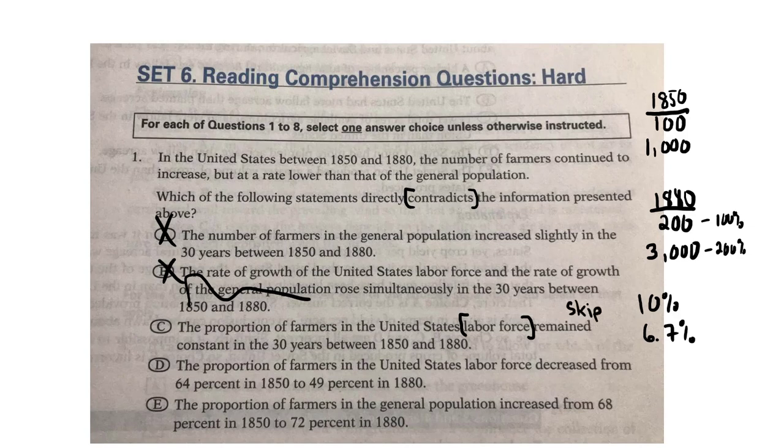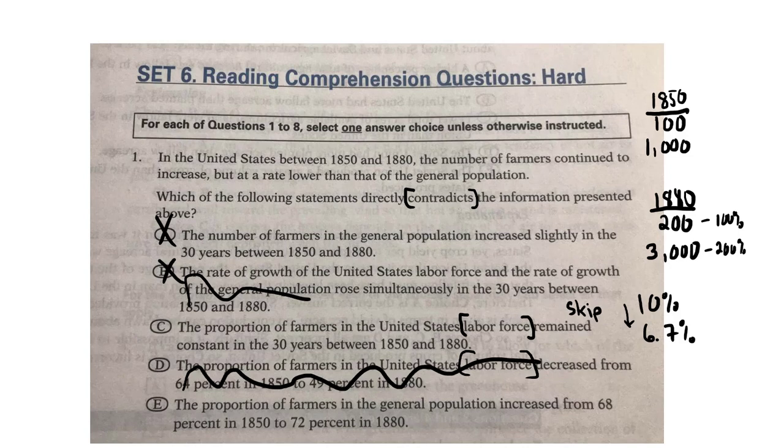The proportion of farmers in the United States labor force decreased from 64% in 1850 to 49% in 1880. Again, we have a decrease here, so that actually confirms that. And also, again, this labor force thing is kind of like, do I even know about this? So this one here is wrong for two reasons. I don't really have information about the labor force, and it kind of confirms the information.